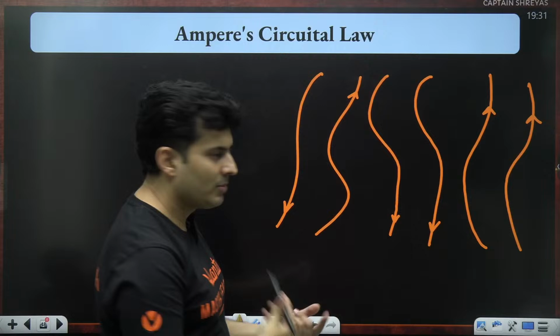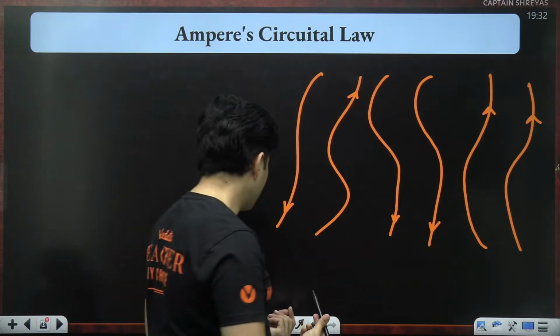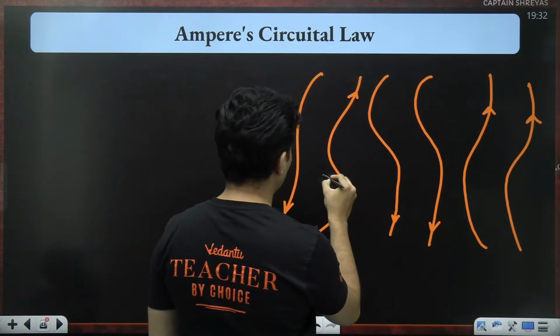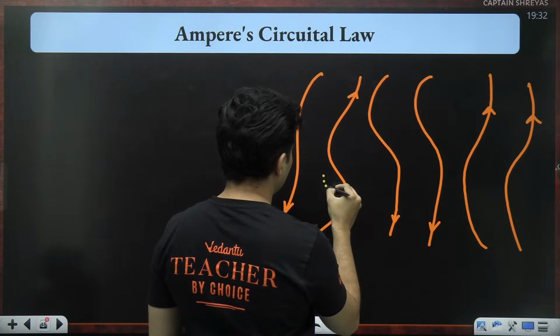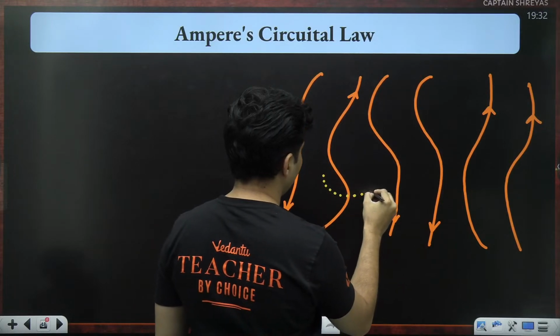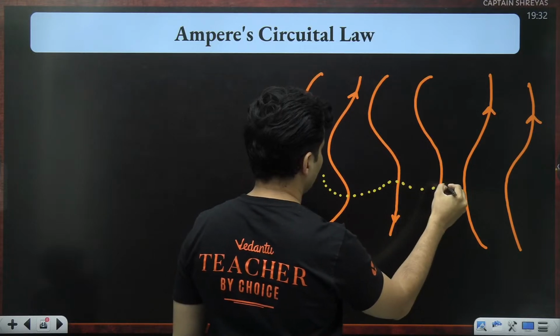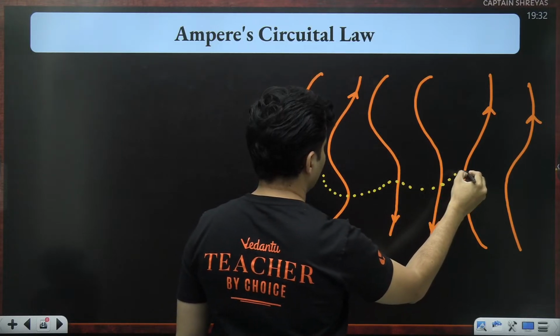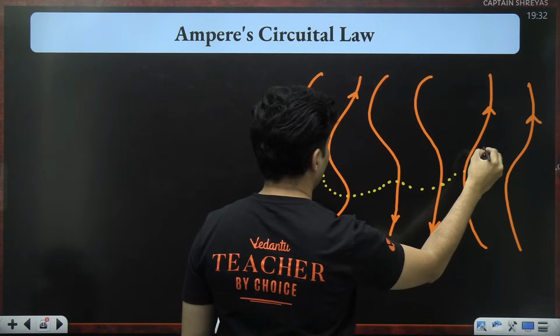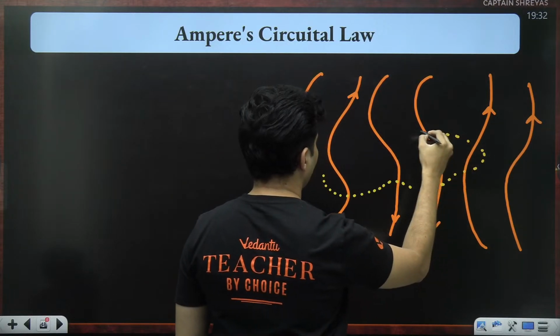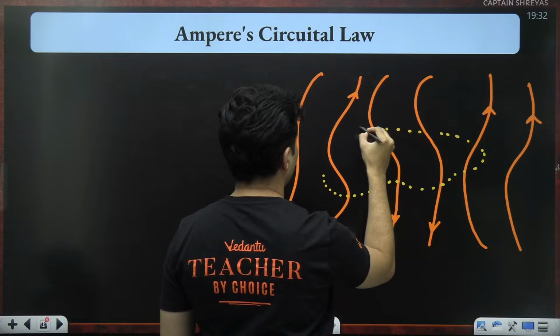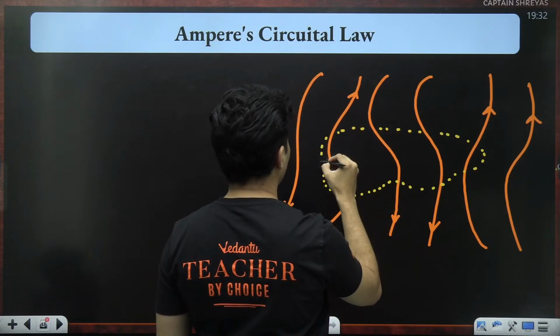Now, closed path means you start from a point and come back to the same point. So let's say for example, I start from here, I go like this, and take a turn, come back over here.